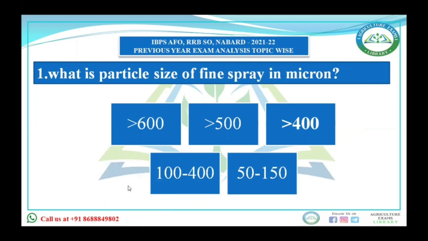You see, the particle size of various sprays: if you talk about the coarse spray, then its size is 400 or greater than 400 micron. Fine spray is 100 to 400 micron. For mist, it is 50 to 150 micron. For fog aerosol, it's 1 to 50 micron. For smoke, it's 0.001 to 0.1 micron, and for vapor it's less than 0.001 micron. But the question is asked about fine spray, so the answer will be 100 to 400 micron.